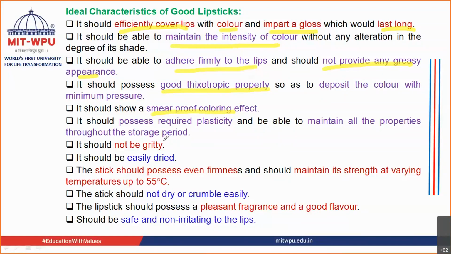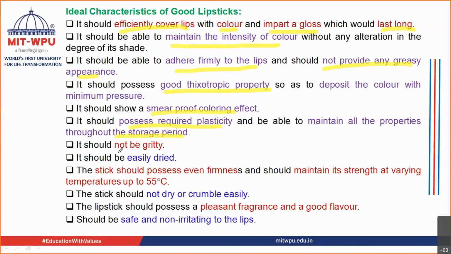Next, it should possess the required plasticity. That is what we talked about, the good thixotropic property. It should possess the required plasticity, and this property should be maintained throughout the storage period, right? So you are manufacturing it today and you are using it after 1 year, then also that property should be maintained. That thixotropic property, that plasticity should be maintained.